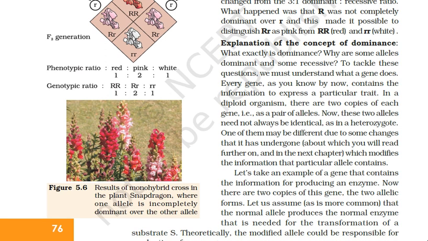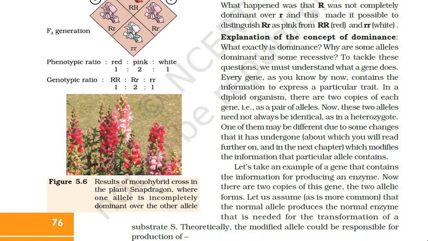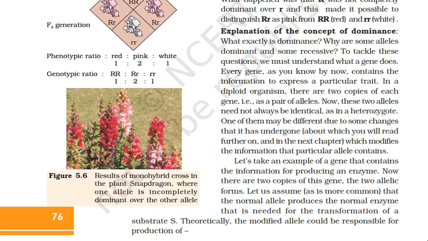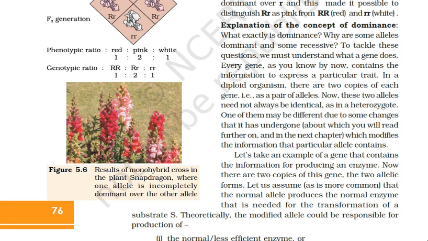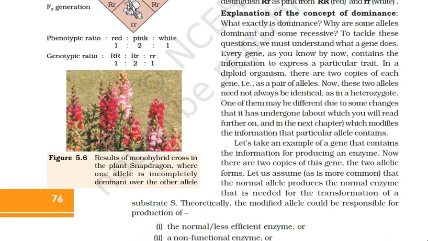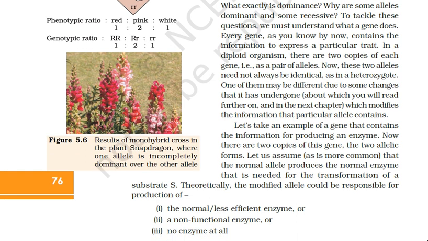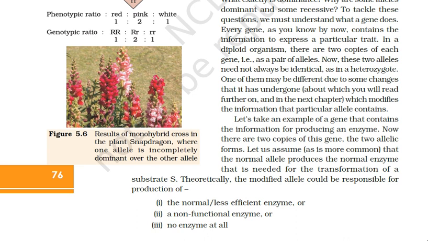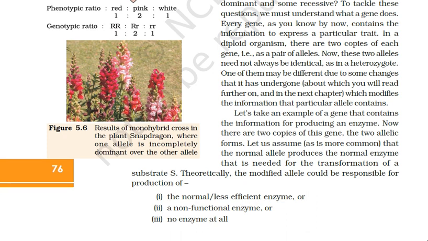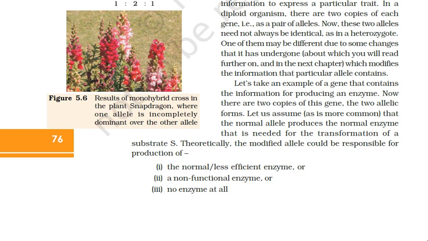Here we can take an example of a gene that contains the information for producing an enzyme. There are two copies of a gene, the two allelic forms, and let us assume that the normal allele produces a normal enzyme that is needed for the transformation of a substrate S. The modified allele could be responsible for the production of a normal or less efficient enzyme, or a non-functional enzyme, or no enzyme at all.